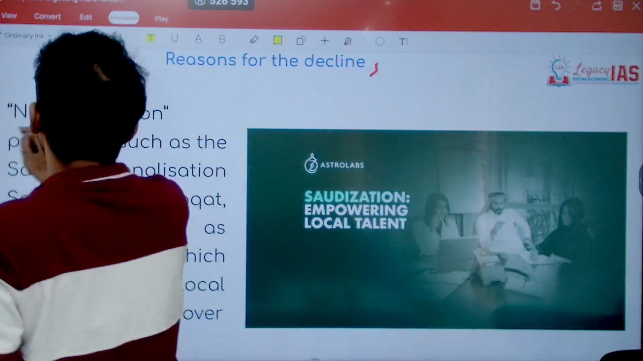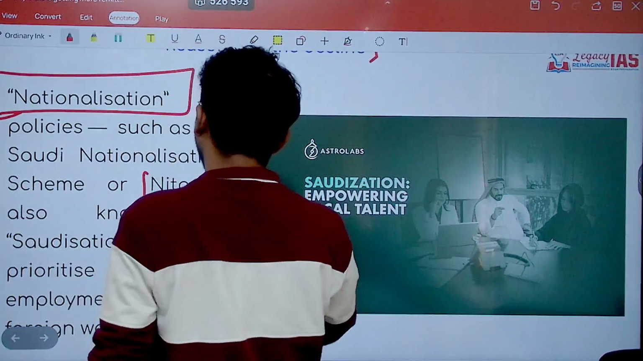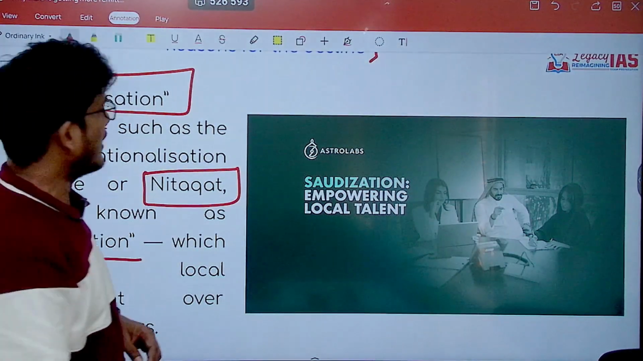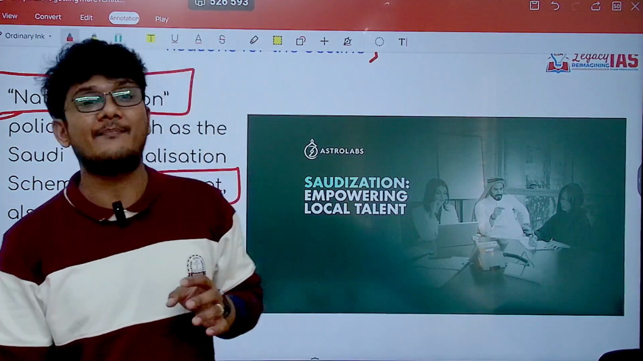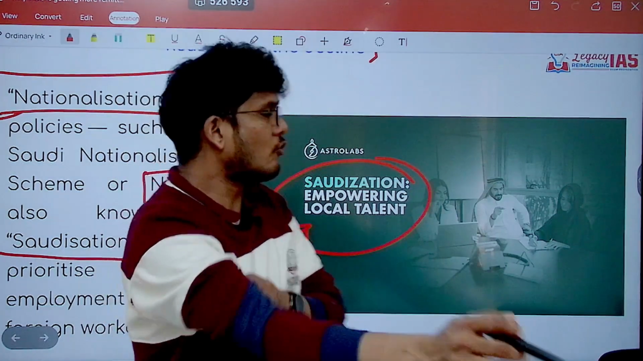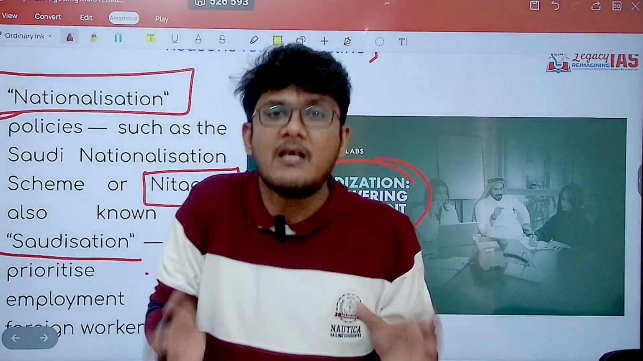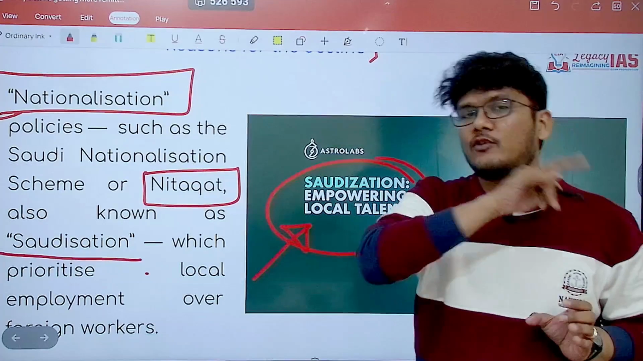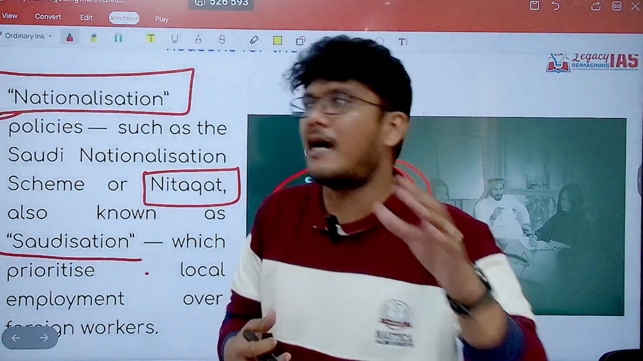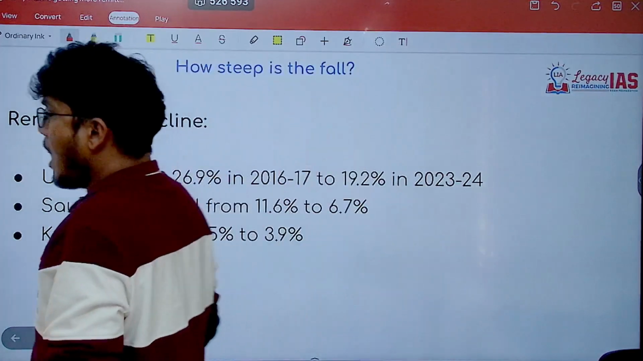Now another thing is nationalization policies, such as one called Nitaqat, which is also known as Saudization. That means the nationalization in Saudi Arabia that is going on, which is talking about empowering the local talent. So Saudi Arabia is looking to empower the local talent to provide jobs to the local people rather than the migrants. That is one more reason which may lead to it not being that attractive a prospect as it was previously.